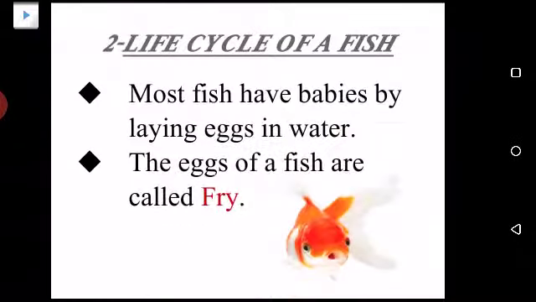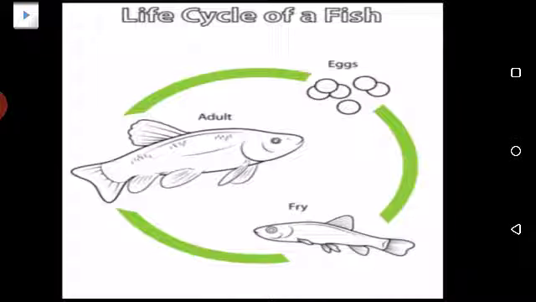Second, we are going to learn about the life cycle of a fish. We know that fish live inside water and they also lay their eggs over there. And the eggs of a fish are called fry. What are they called? They are called fry. Now in this life cycle you can see the eggs, and what comes out of these eggs is a fry. Okay, fry is a baby fish, and then the fry grows into an adult fish. This adult fish lays eggs and this cycle continues. So this was the simple life cycle of a fish.